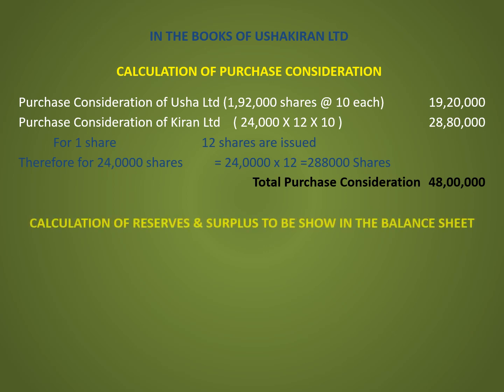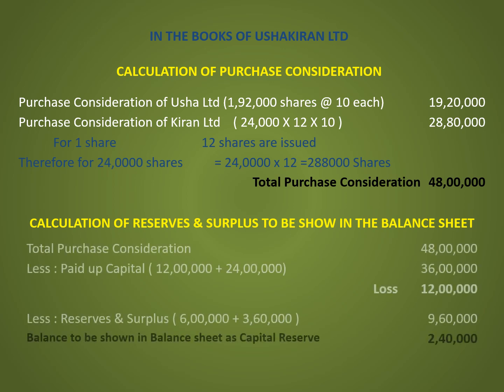The next calculation is calculation of reserves and surplus to be shown in the balance sheet. Total purchase consideration is 48 lakh which is calculated above, less paid up capital, that is 36 lakh comprising 12 lakh of Usha Limited and 24 lakh of Kiran Limited.